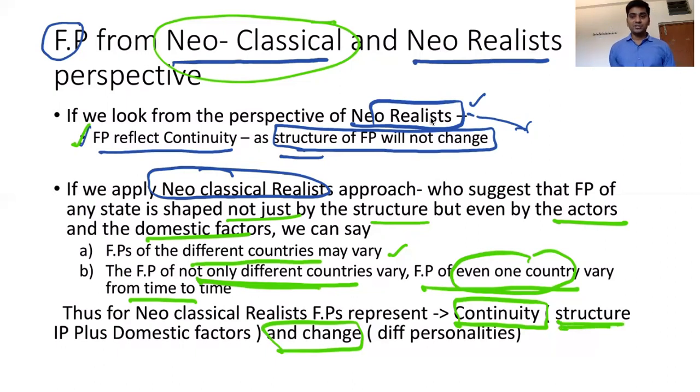But when you look at the change, yes, definitely there is change from person to person. During the time of Nehru, we pursued one foreign policy. During the time of Indira Gandhi, we pursued another foreign policy. During the times of Modi, we are following yet another foreign policy, though some principles are continuing with the same trend. So there is continuity and change as per neoclassical realism. I think this is very clear, right? You got my point.